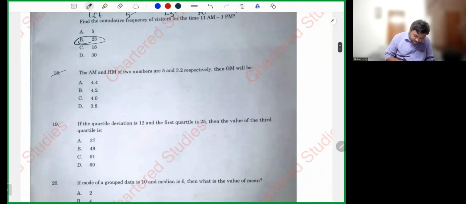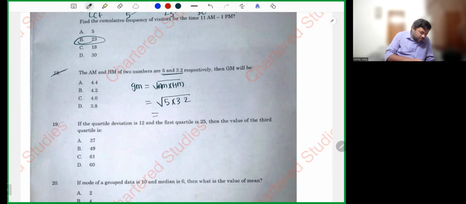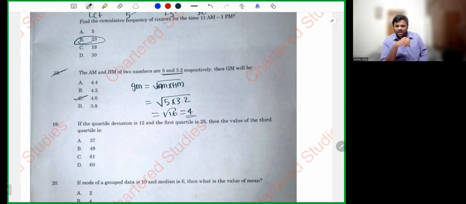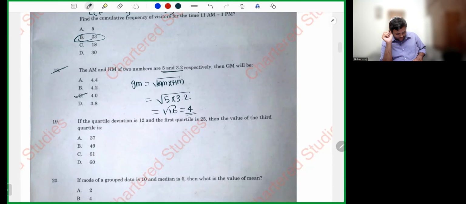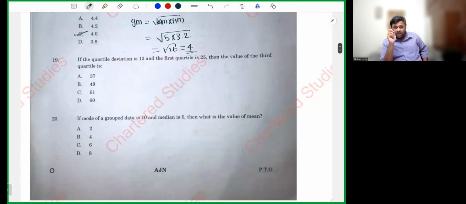Next. AM and GM of two numbers is 5 and 3.2. Then the GM will be. I hope you remember the relationship between AM, GM and HM, right? GM is equal to root of AM into HM. So root of 5 into 3.2. 5 into 3.2 is root 16. What is root 16, my dear friends? Obviously, sir, 4. Easy question. Questions are given only to give you marks. Those who prepared well for this examination would have surely cleared it.